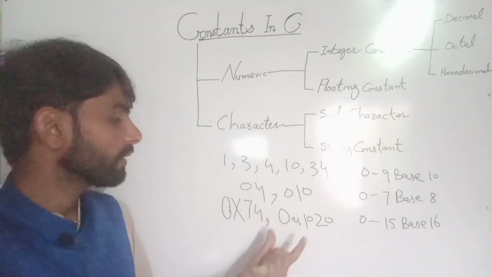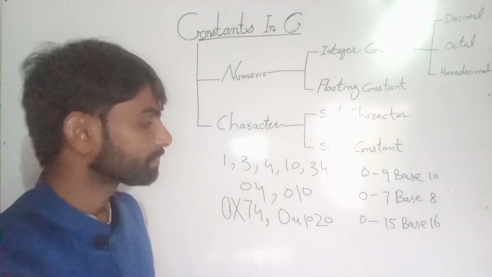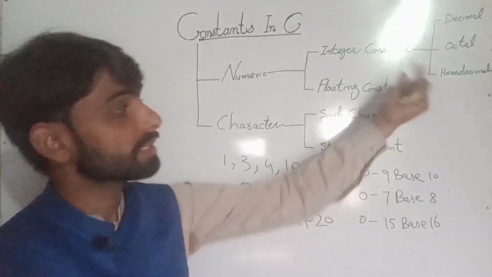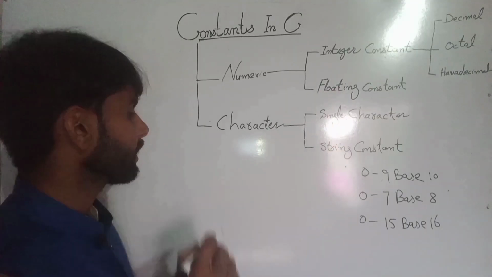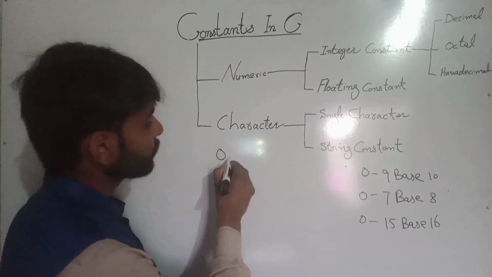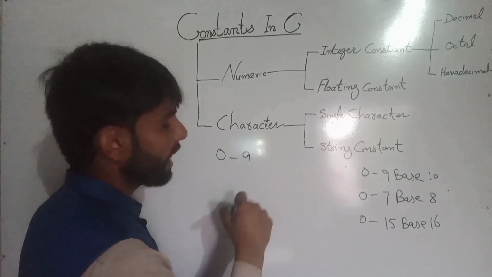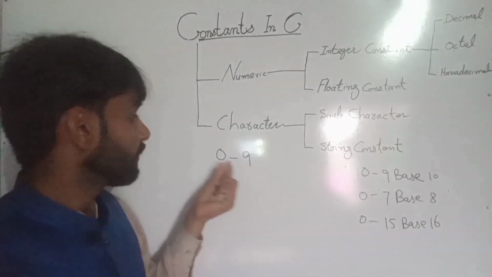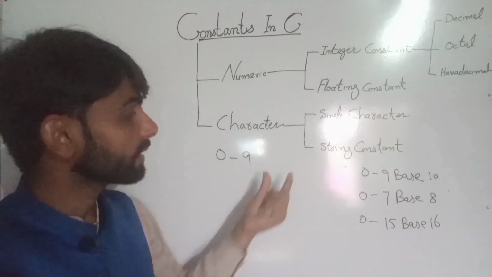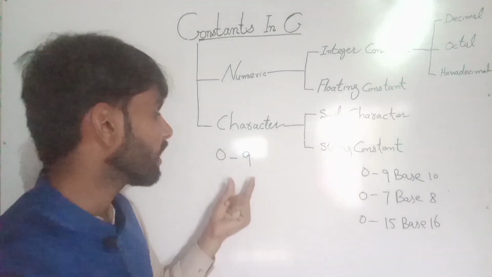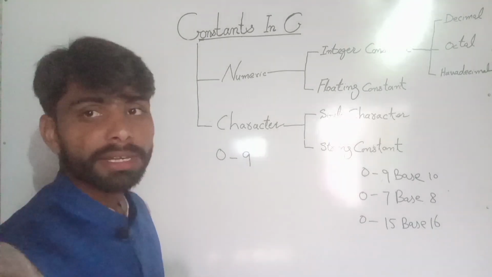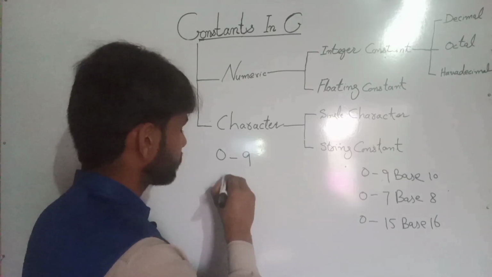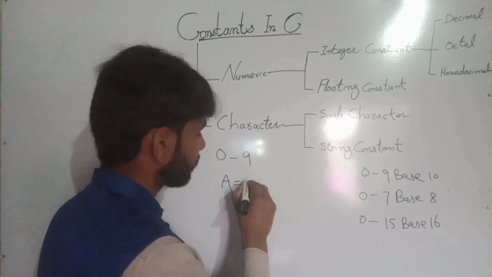One thing is that in hexadecimal data type, first 0 to 9 are 10 numbers, and then the next five are alphabets, because 10 to 15 are represented by letters.